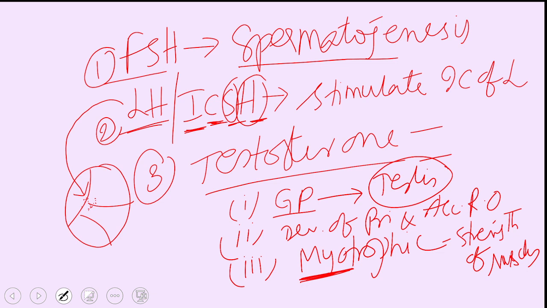That is the reason why males are said to be physically more powerful than females. Why? Because here testosterone is acting on the muscles, which is called the myotrophic effect. So these three are the main hormones responsible for controlling reproduction in males.